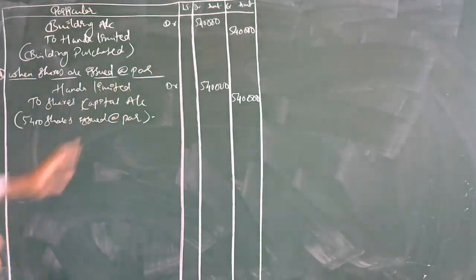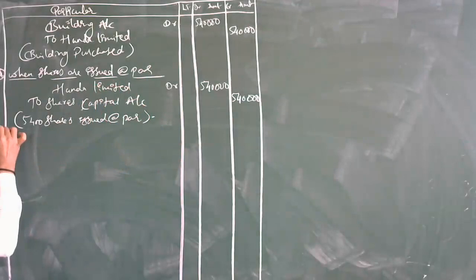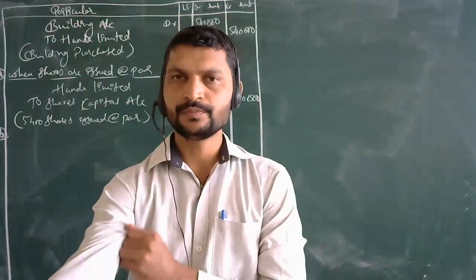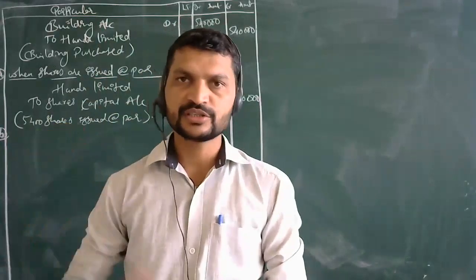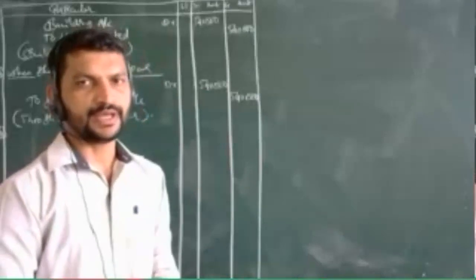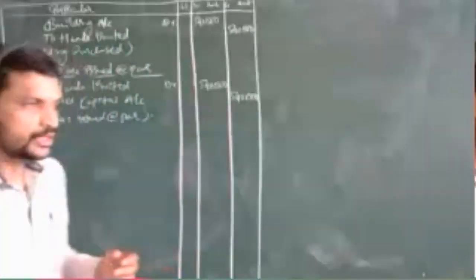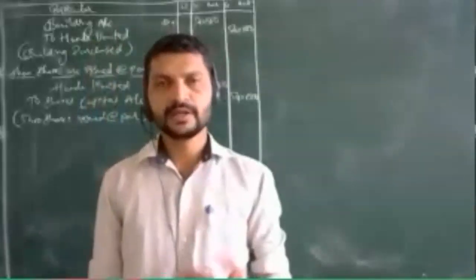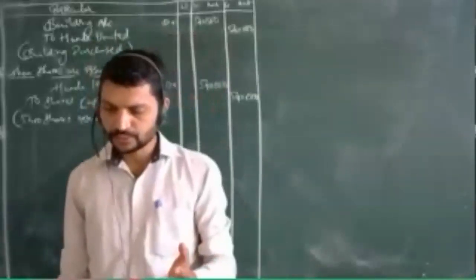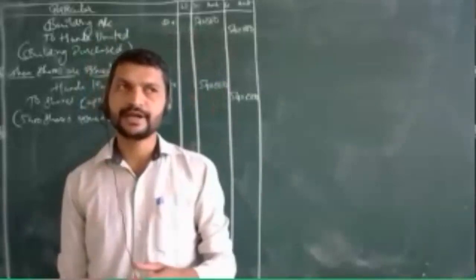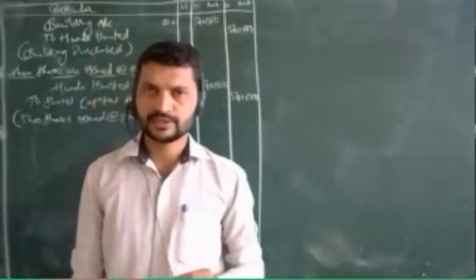Now this is the first situation. Now coming to the second situation, when it has been issued at a premium, when the shares are issued at a premium of 20%, then what will the value be at that time? So let's see the things. Remember one thing: whenever the premium amount is taken, that will be directly taken to the securities premium account under the heading of reserves. Remember this point.